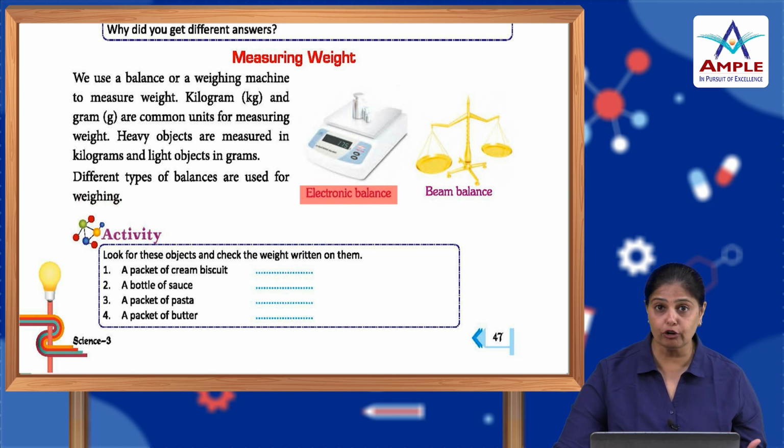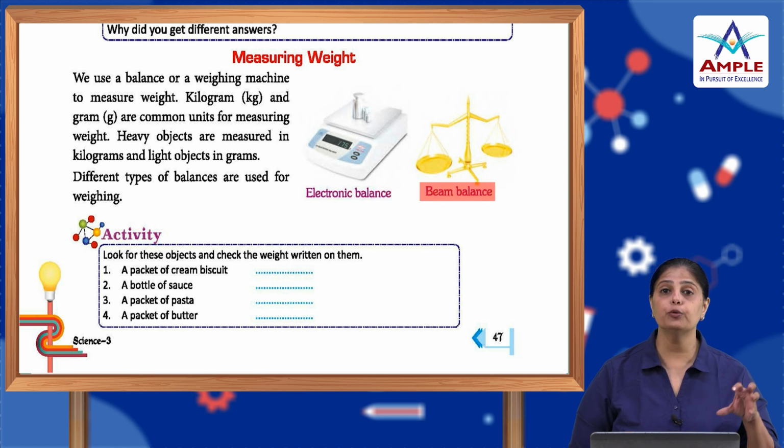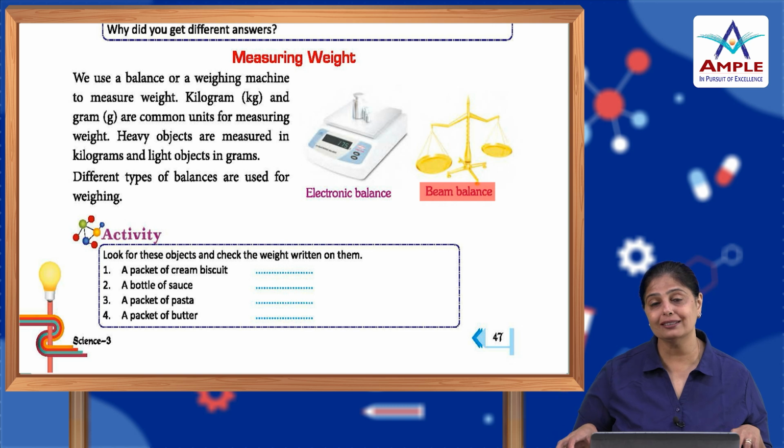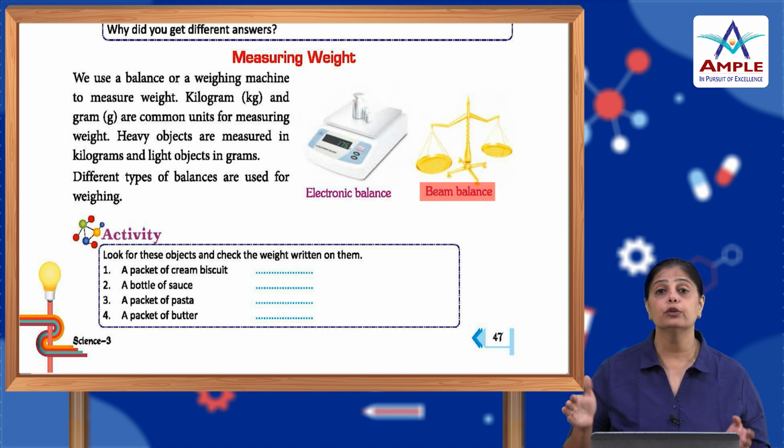Like an electronic balance, wherein you keep the item on the balance and electronically, it calculates the weight. The beam balance, wherein you put the weights on one side and the object on the other side, and depending on whether the object is going down or going up, you analyze the weight, and when it is in between, you know that it measures that much.